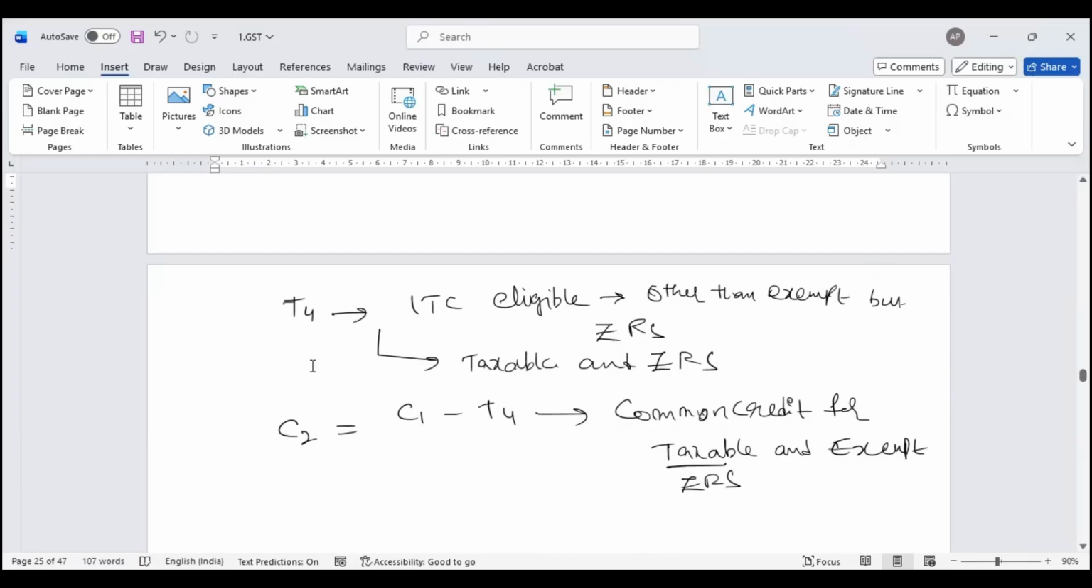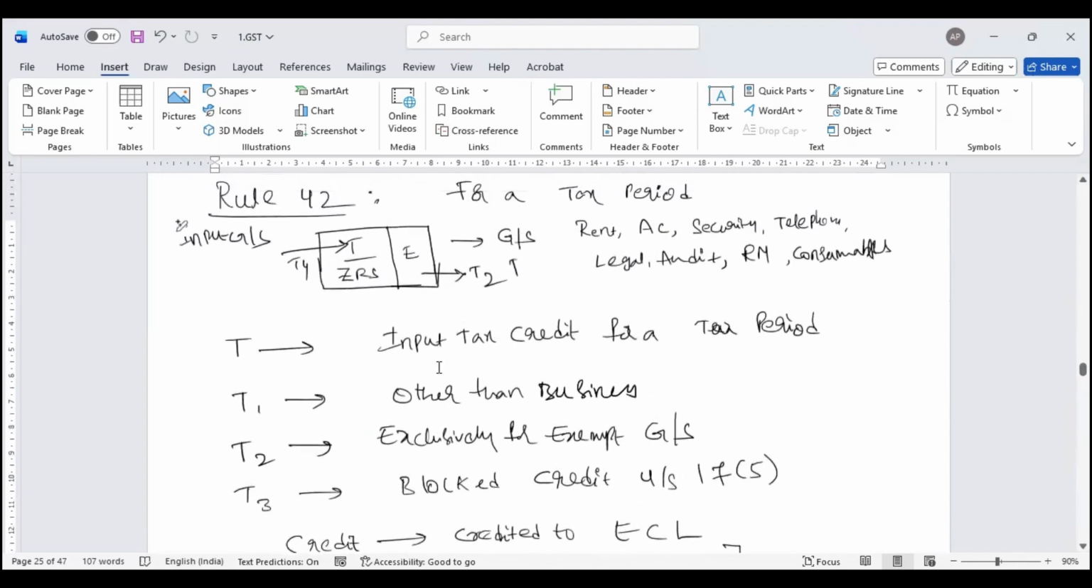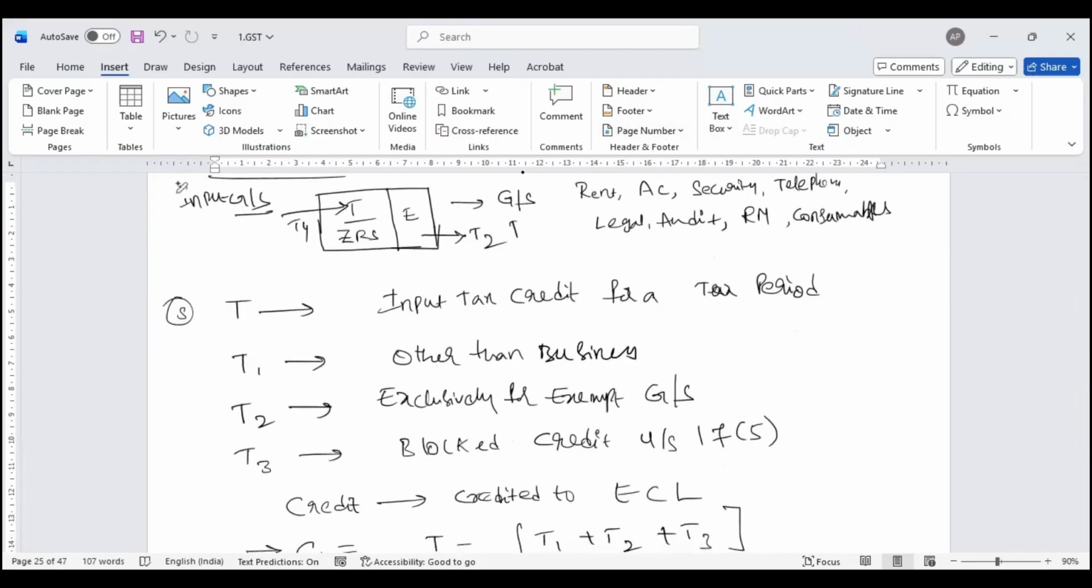I'll repeat once again, to have a better understanding. During a month, whatever purchases I have done for input goods, input services, other than capital goods, this is my starting point. I call it T. From this total credit, I'll identify the credits which are other than business, so I use it for my personal consumption, or I have given as gift or donation. I'll remove that as T1. Then T2: those purchases which are pertaining to exempted activity, directly I'll get to know. That I call as T2.